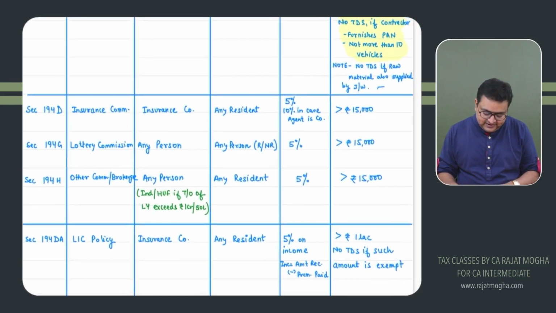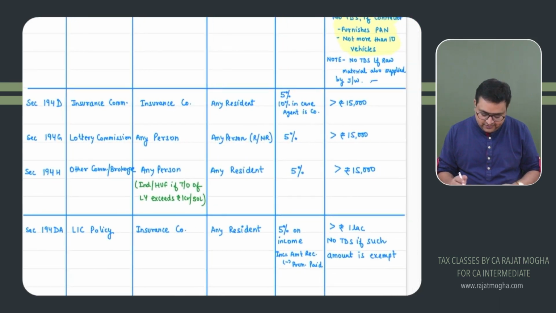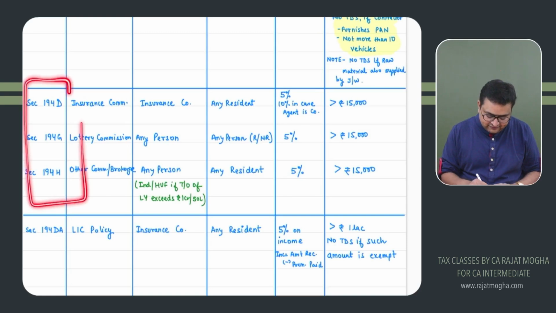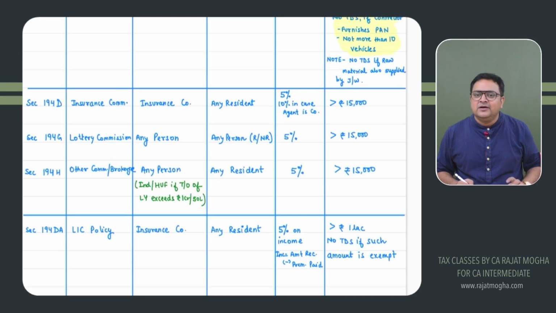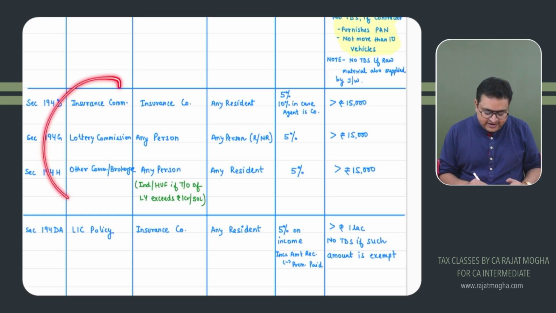Next, these three sections which I am discussing right now have so much similarity in them. The rate is 5% in most of the cases, just 10% in one of the cases. The threshold limit is the same over here, 15,000. If you are paying more than 15,000, then only TDS will apply. If it is 15,000 or less, TDS will not apply. And the similarity here is commission. They all relate to commission.